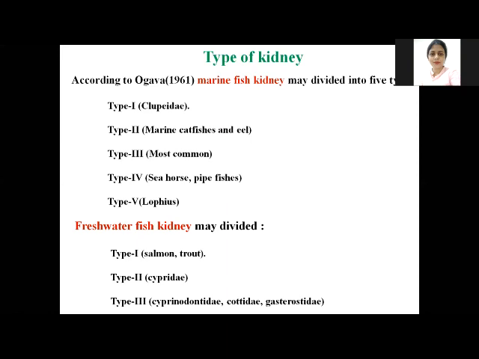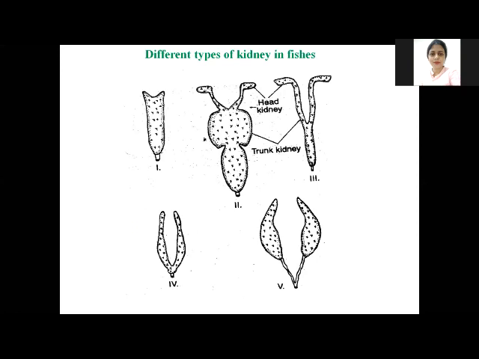Here we see all 5 different shapes. Types 1, 2, 3 are found in marine as well as freshwater fishes, and types 4 and 5 are only in marine fishes. So all 5 types of kidney are present in marine fishes, and freshwater fishes have the first 3 types.